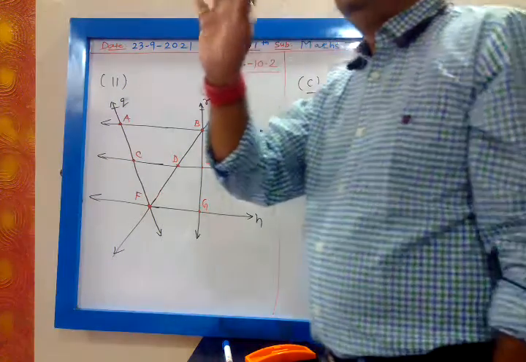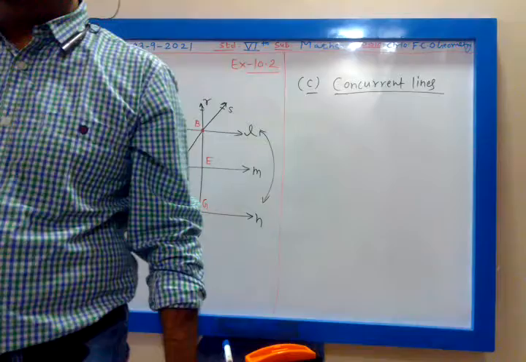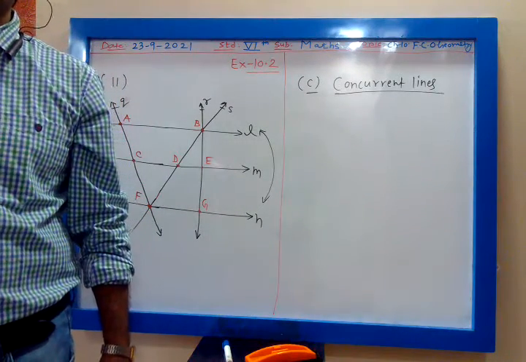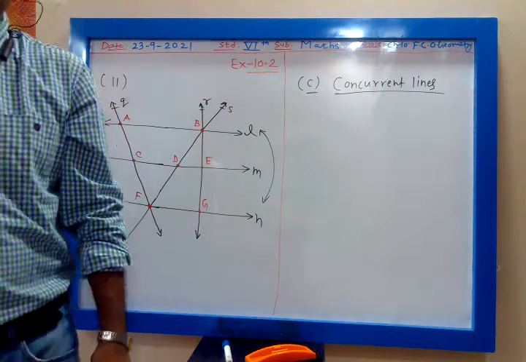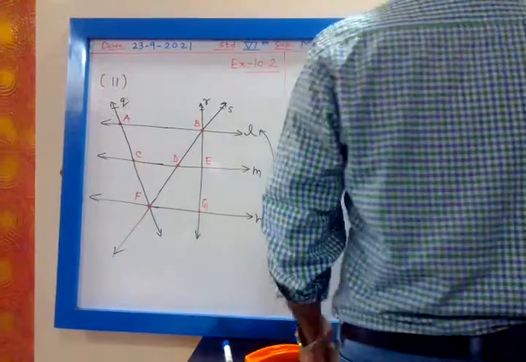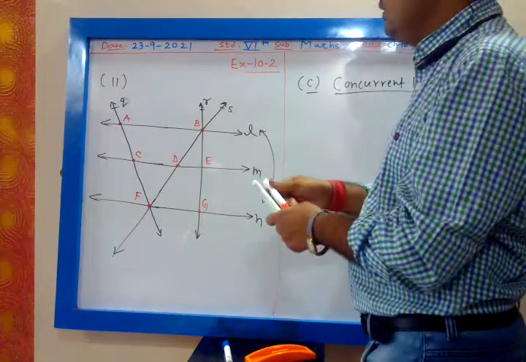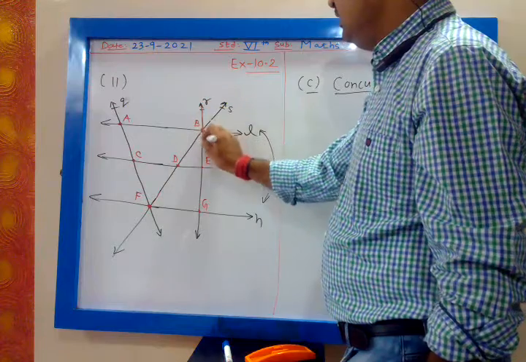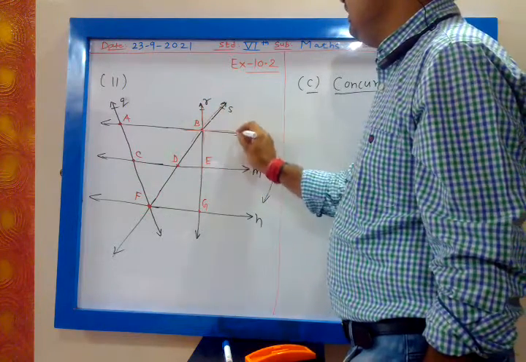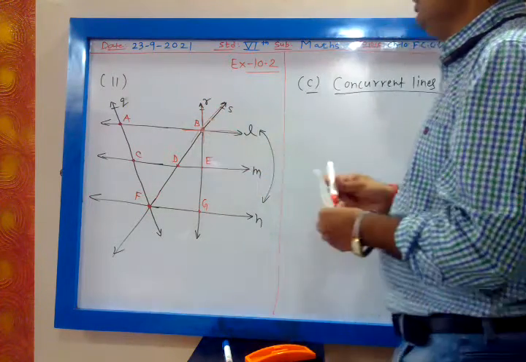My dear, no. Collinear lines are not there. Collinear points are there. We say concurrent lines. Concurrent lines means three or more lines that intersect each other at one common point. You can see the diagram. Line R, line S and line L intersect each other at B.